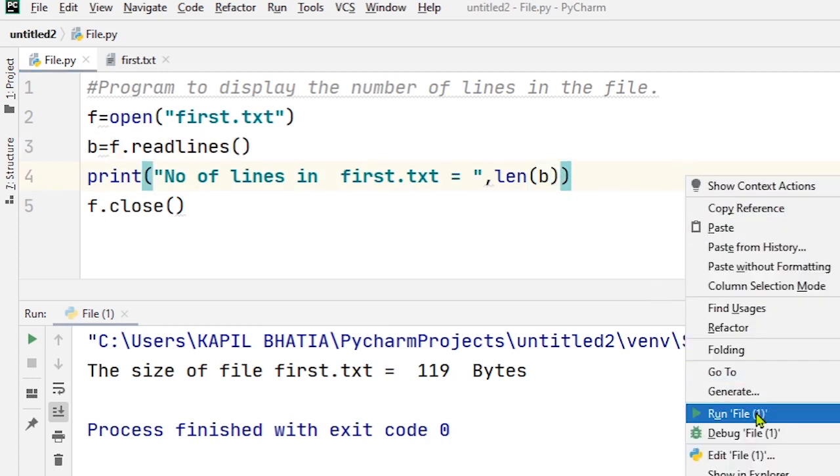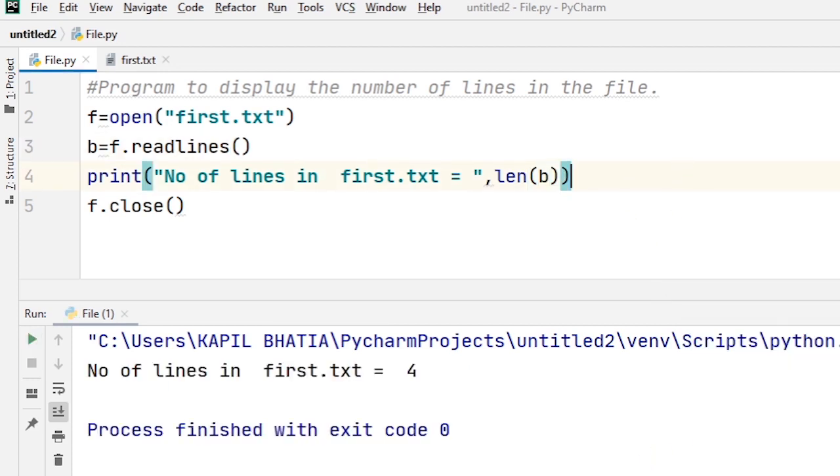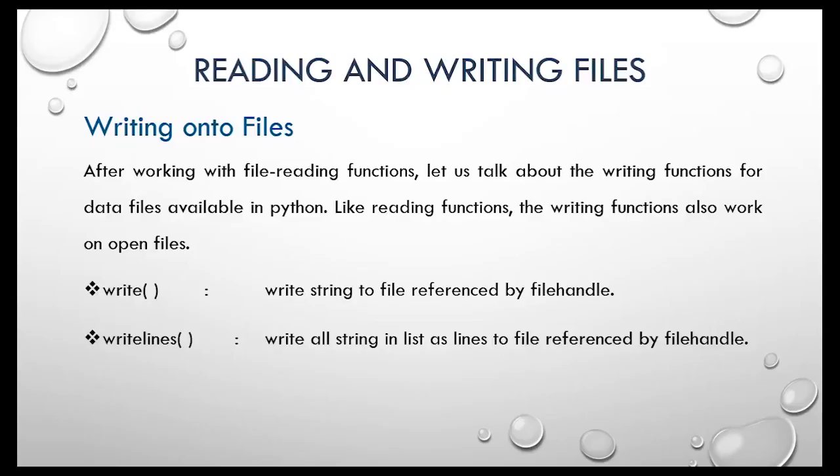When I run this code, you will find the output as 4. Here you can see number of lines in first.txt is equal to 4. After working with file reading functions, let us talk about the writing functions for data files available in Python.